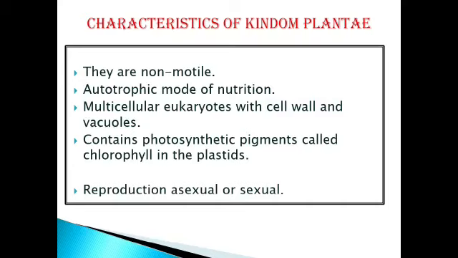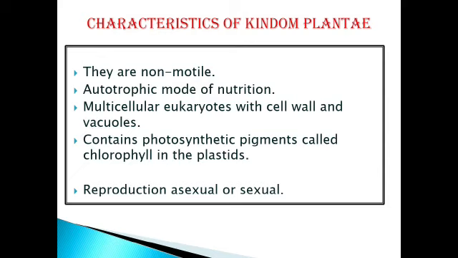We all know that plant cells and animal cells both have a cell membrane. But in plant cells, along with the cell membrane, there is an outer covering known as the cell wall, and this cell wall is absent in animal cells. Now, plants are non-motile. Non-motile means they are not changing their place from one position to another. That's why they are non-motile.